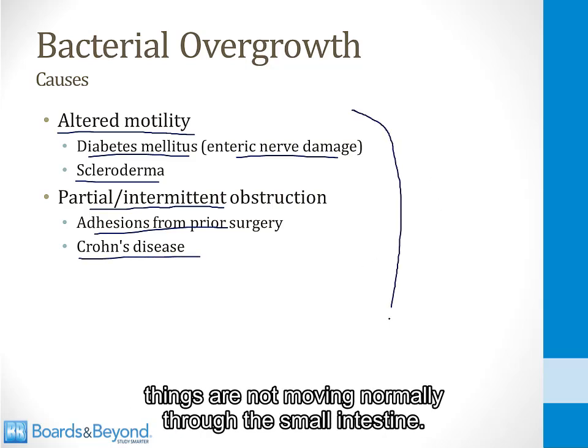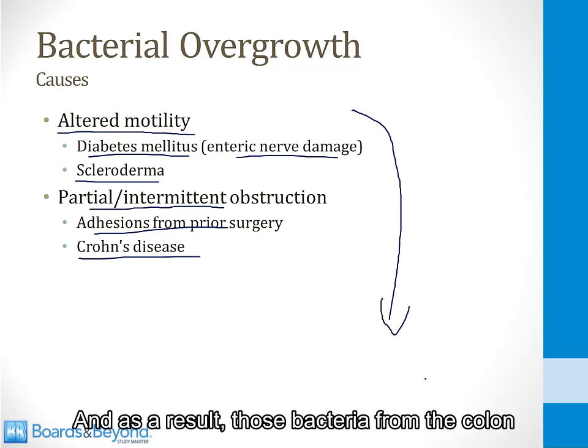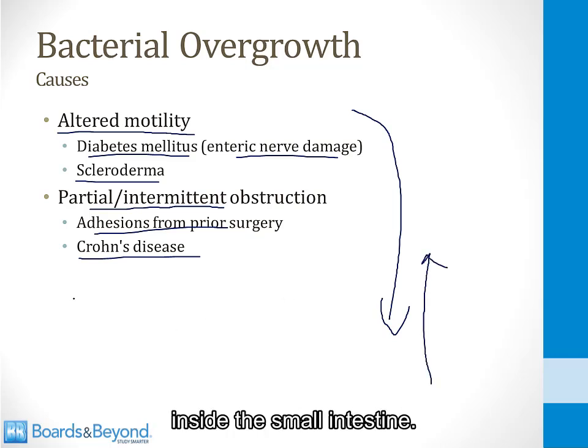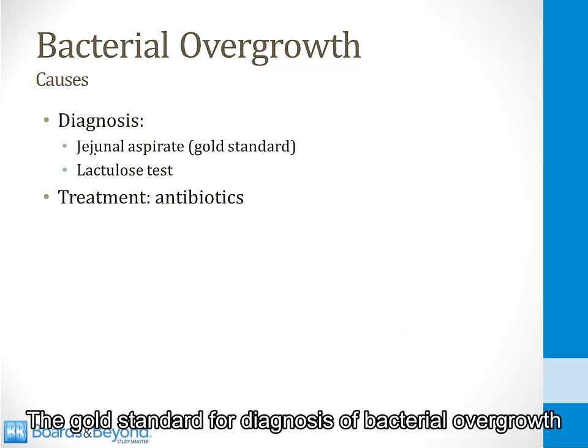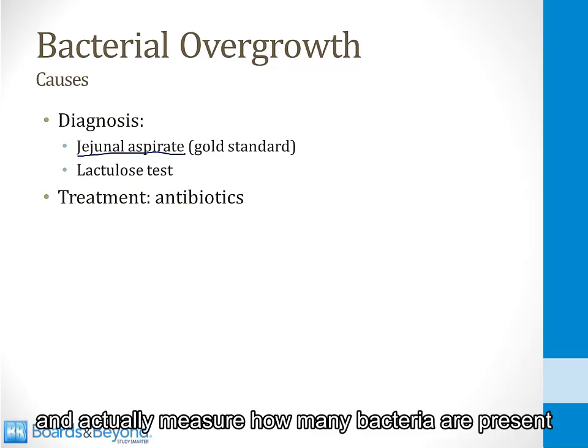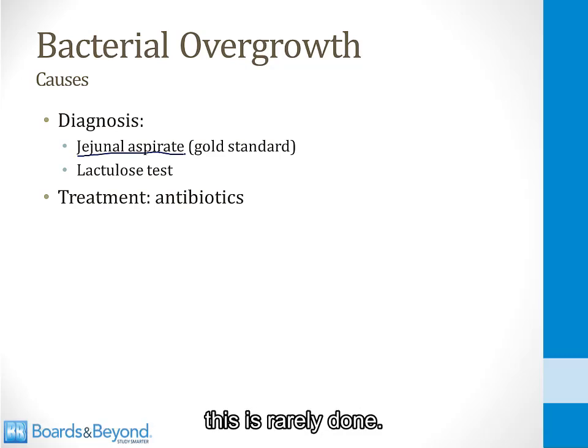Things are not moving normally through the small intestine, and as a result, those bacteria from the colon can creep backwards and start to grow inside the small intestine. The gold standard for diagnosis of bacterial overgrowth is to aspirate the jejunum and actually measure how many bacteria are present. This is rarely done.